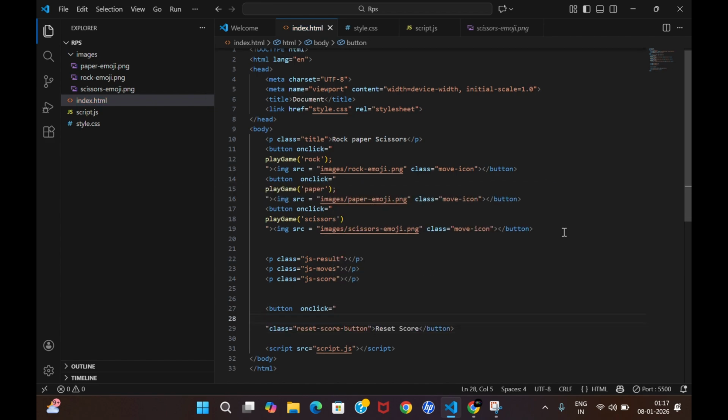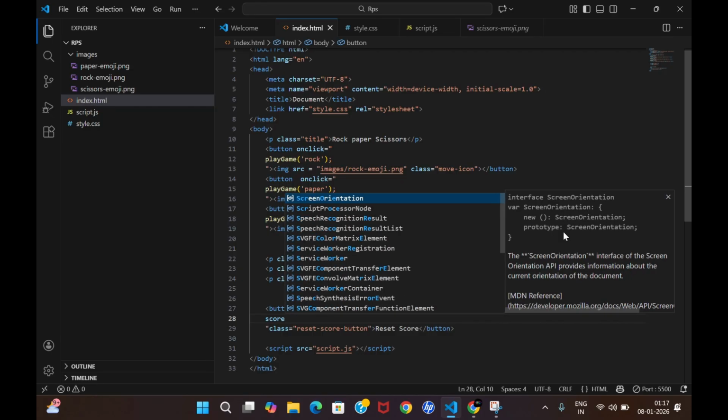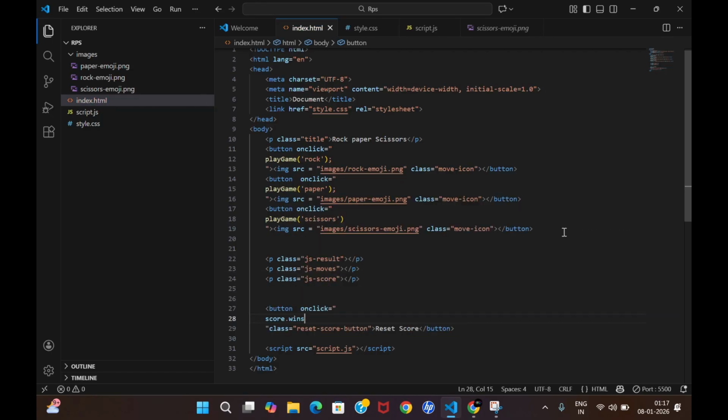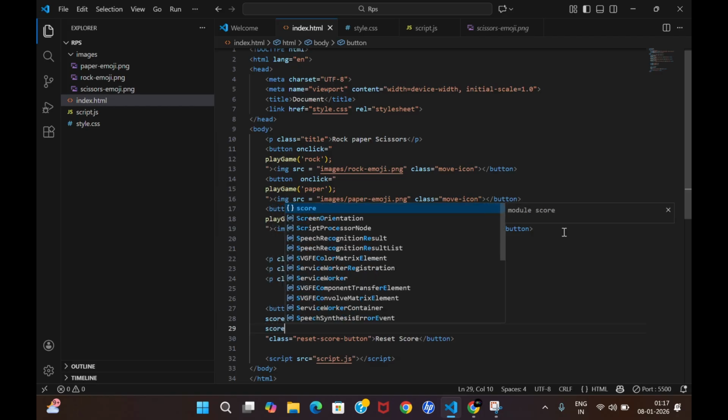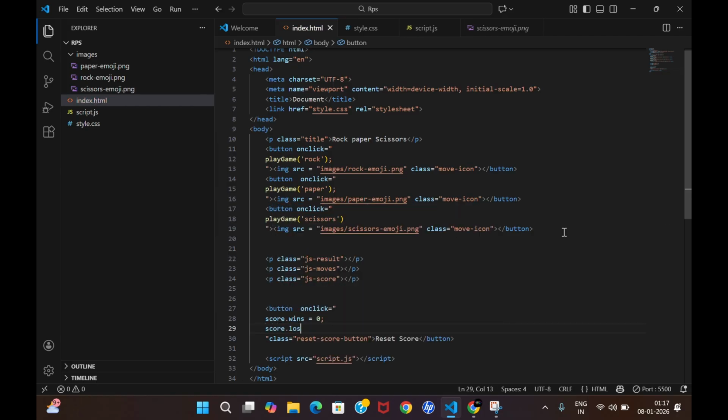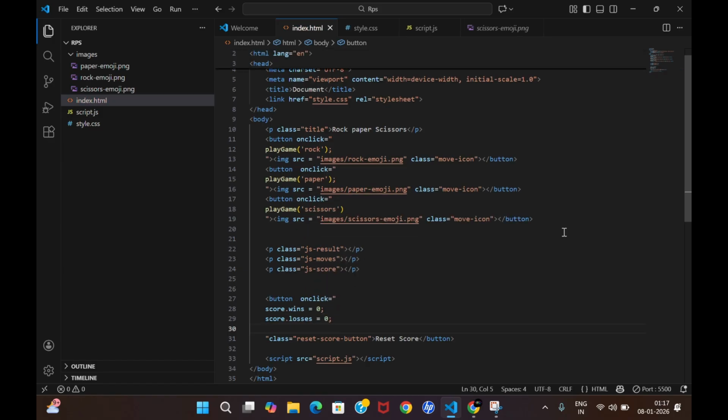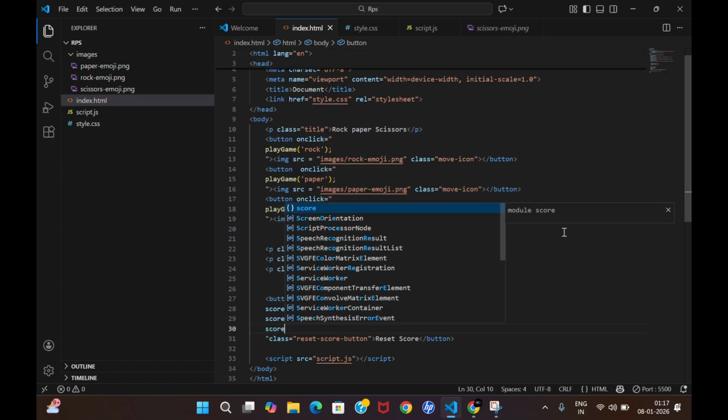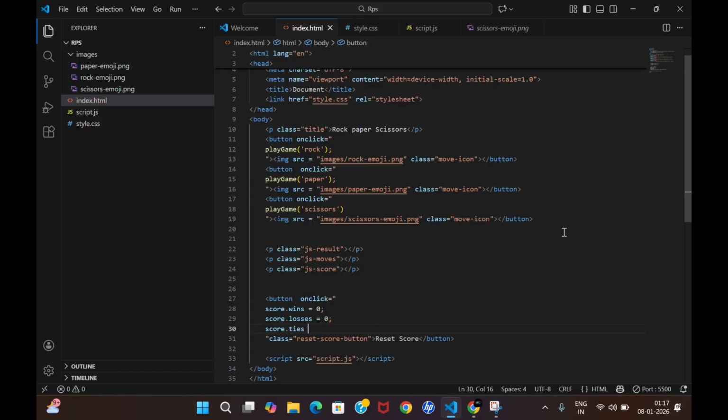And on click, what should happen? score.wins should be equal to 0. score.losses should be equal to 0. score.ties should be equal to 0.